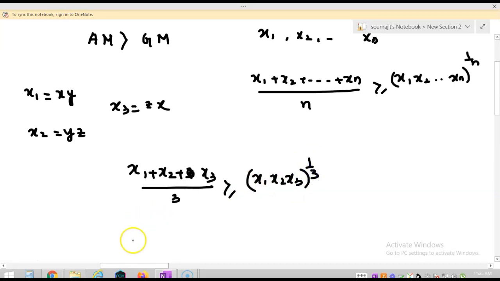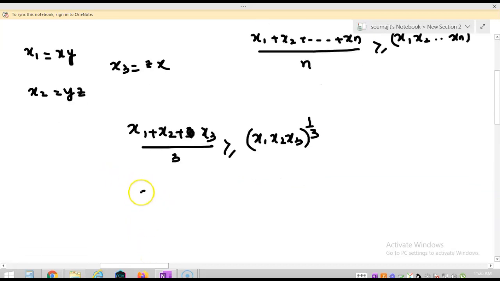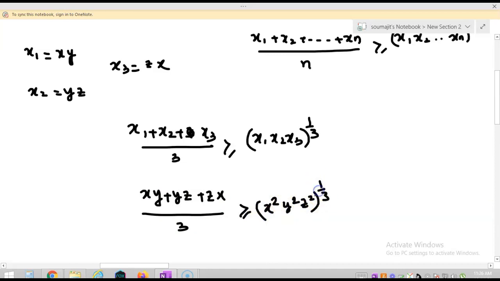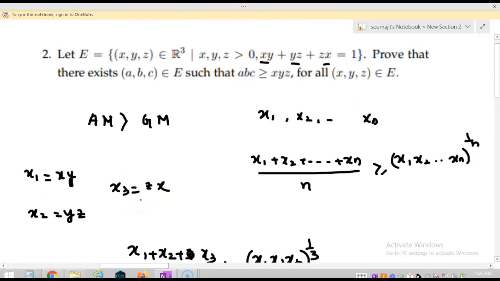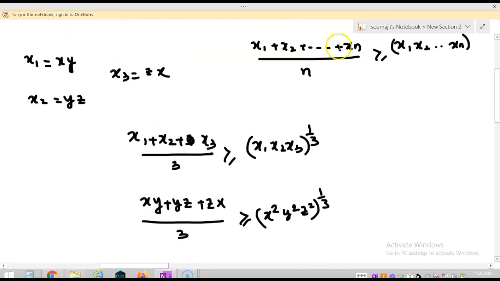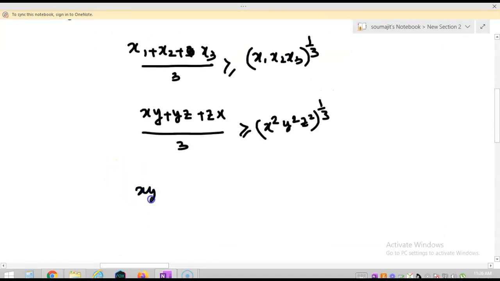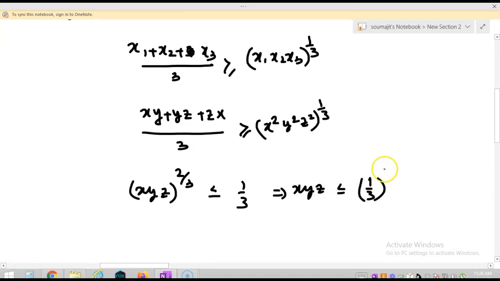Right now the value of x1 is xy, so it will be (xy + yz + zx)/3 is greater or equal to (x²y²z²)^(1/3), right? So you can see it is given that this value is always equal to 1. So I can write (xyz)^(2/3) is less or equal to 1/3, and hence the value of xyz is less or equal to (1/3)^(3/2), right?